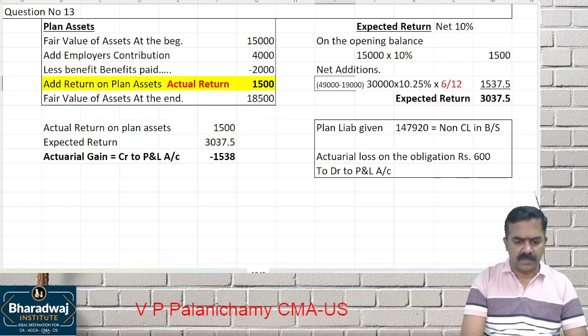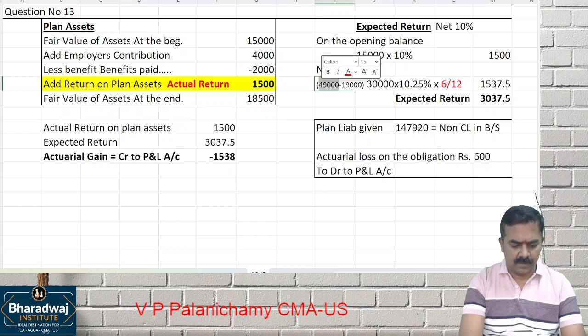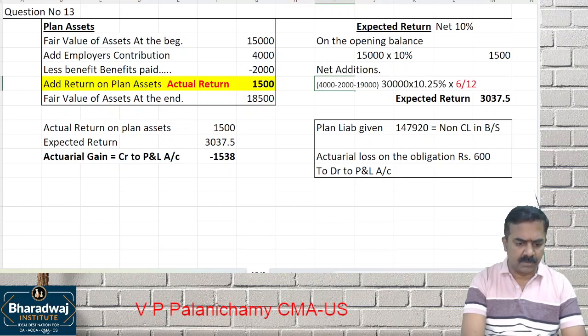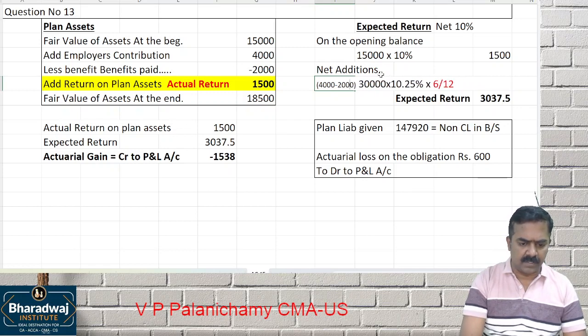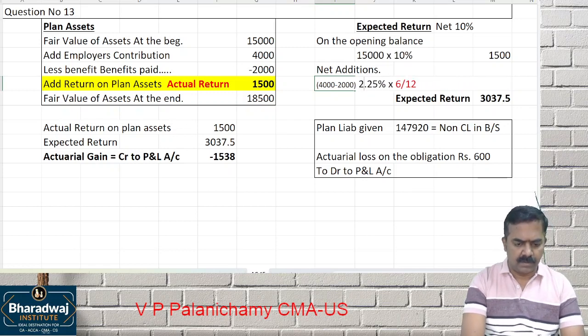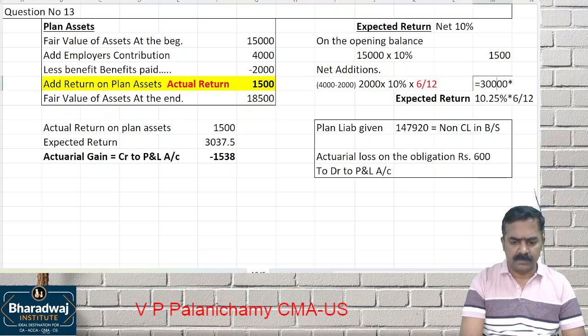On the additions, what is additions? 4,000 minus 2,000. On the additions, how much percentage comes? 2,000 into 10% for 6 months. How much will it be? 100.